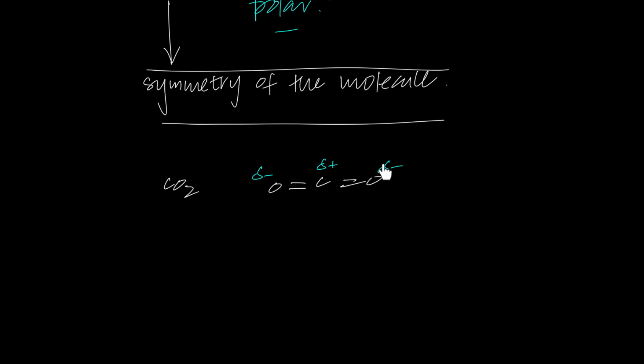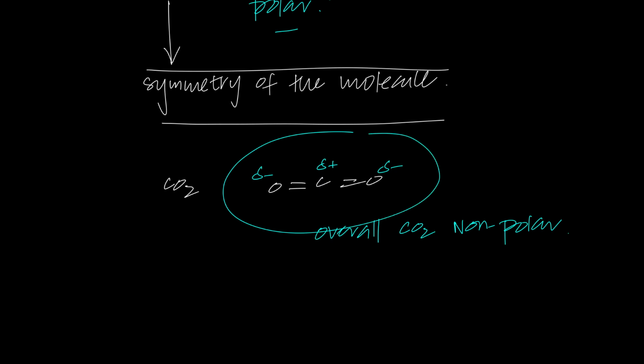There are permanent dipoles because there's a separation of charge due to uneven distribution of electrons. But the overall molecule of carbon dioxide, the bonds are polar. Please understand this: bonds polar, permanent dipoles, good stuff. But the overall molecule, which is carbon dioxide, is non-polar. Why? Because the shape is symmetrical.